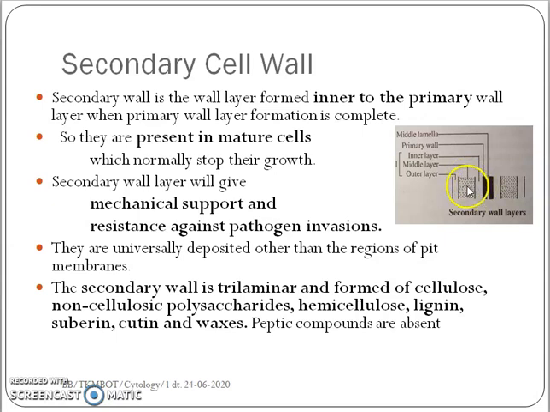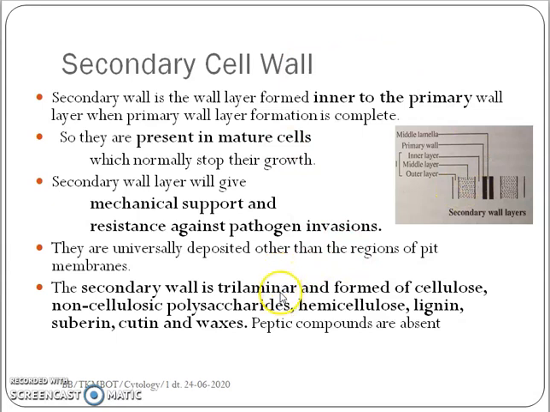The secondary cell wall itself is 3-layered. If you see the secondary cell wall, it has an outermost layer, a middle layer, and an inner layer. So let me repeat: the secondary cell wall itself is trilaminar, having an inner layer, a middle layer and an outer layer.